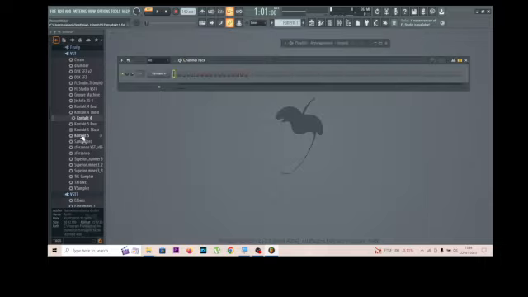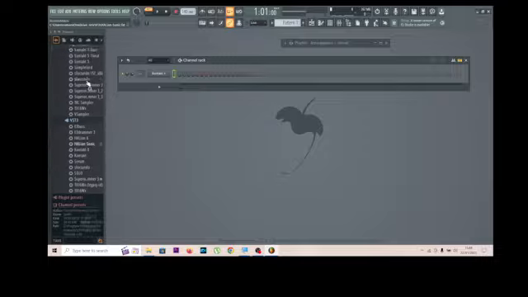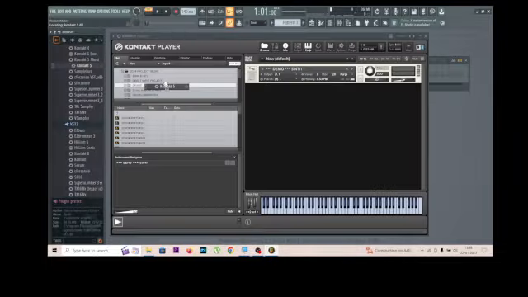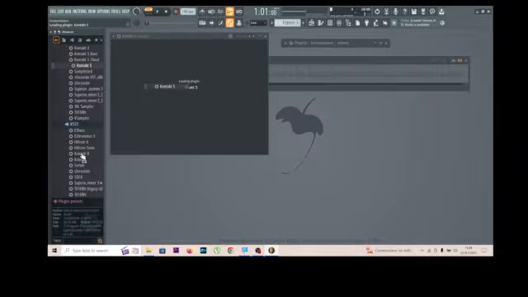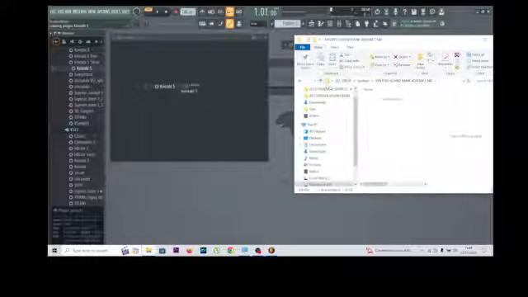Let's go to Kontakt 5. This is Kontakt 5. And I have Kontakt, this should be Kontakt 6 and 8. The next one, let's try. Let's go to another folder, the Nord Lead.